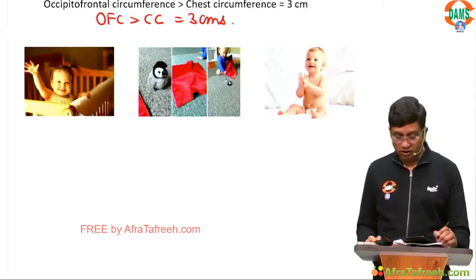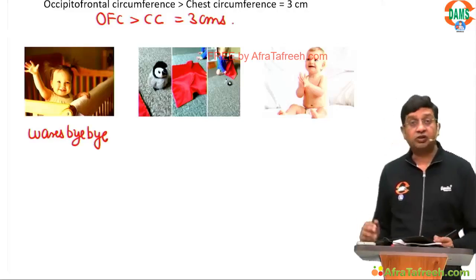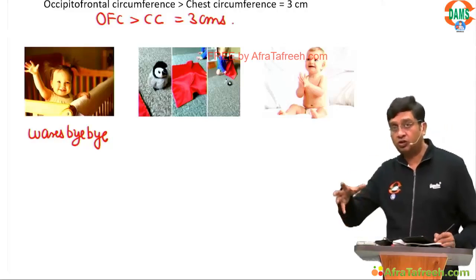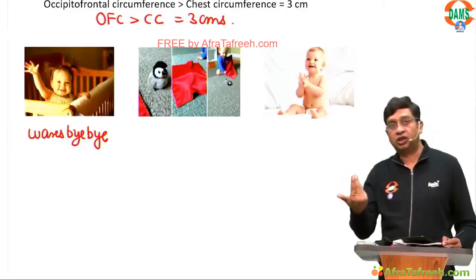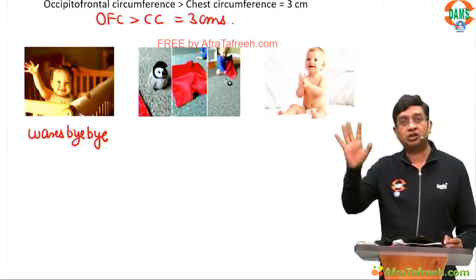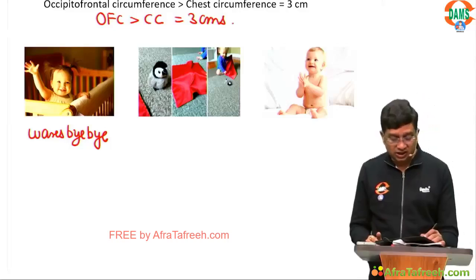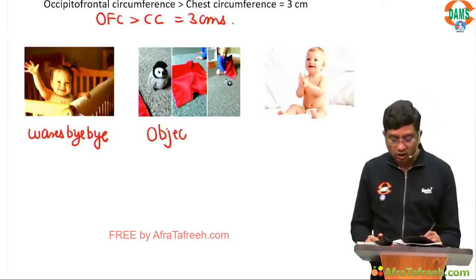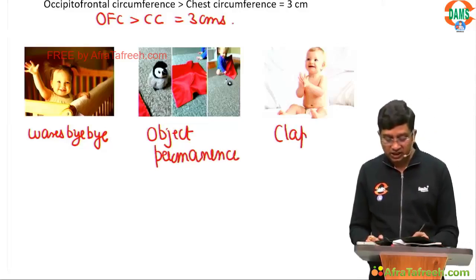So if we particularly say here, the child is waving bye-bye. Now in the second picture, if you see, there's a toy. The toy was covered by a cloth. Now the child himself is removing the cloth. You are saying to the child, by covering the cloth, that the toy is lost, that magic lost. Child will say, no magic, no loss, toy is there. And this is the sense what we call as object permanence. And this is what we say the child claps.